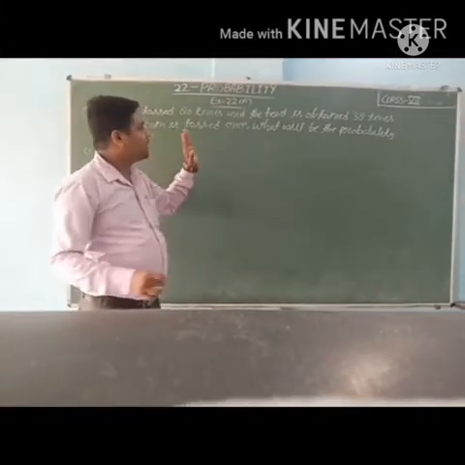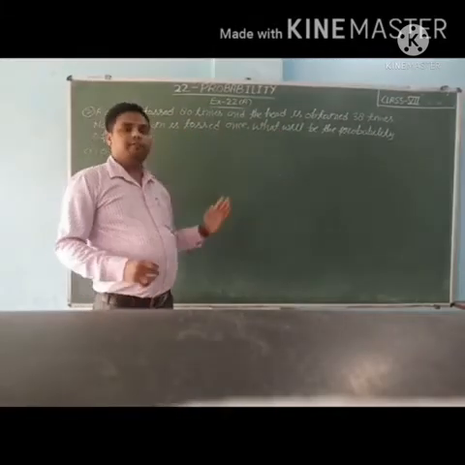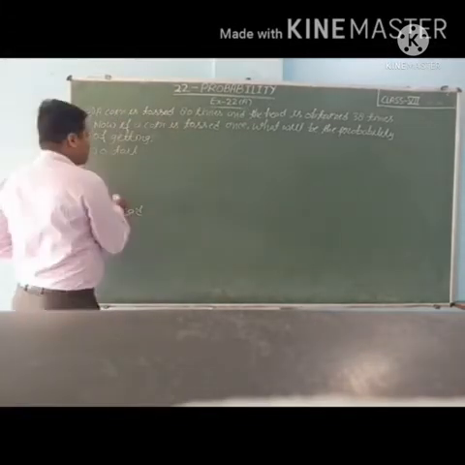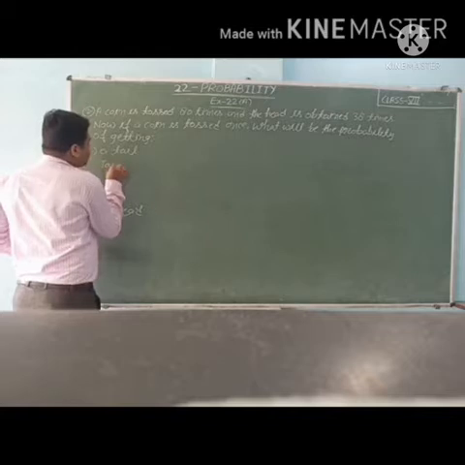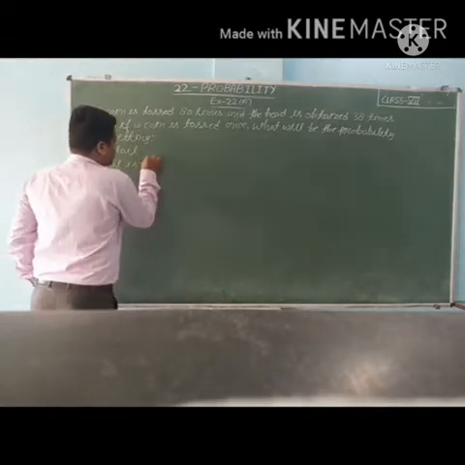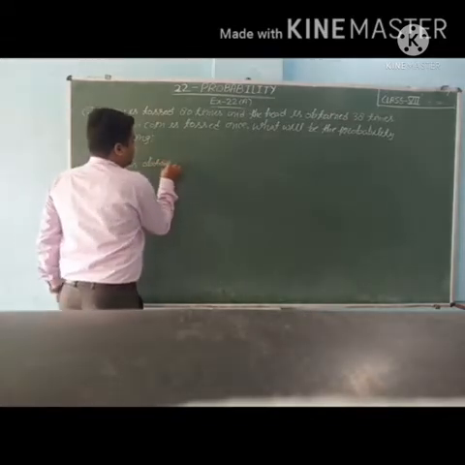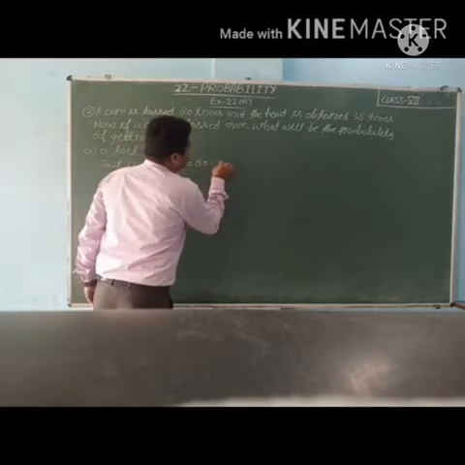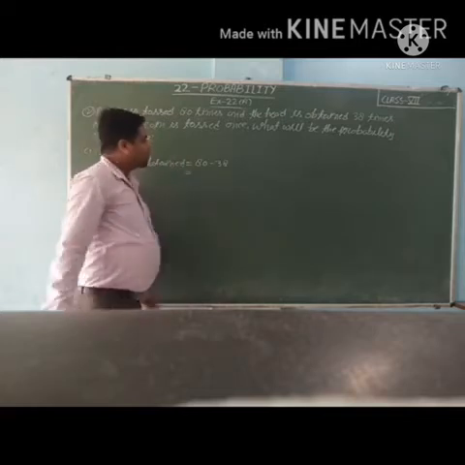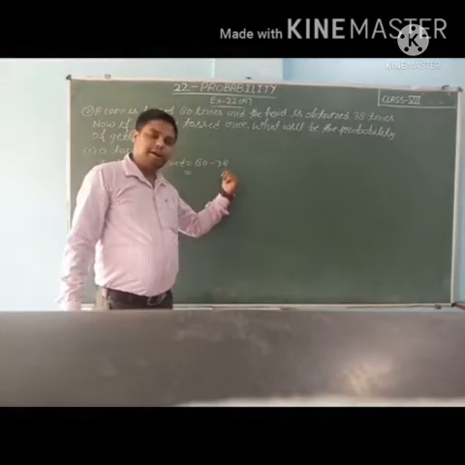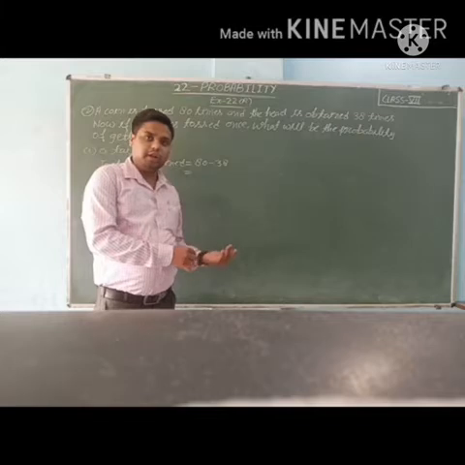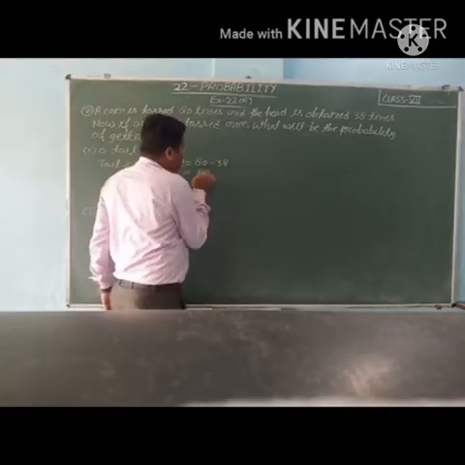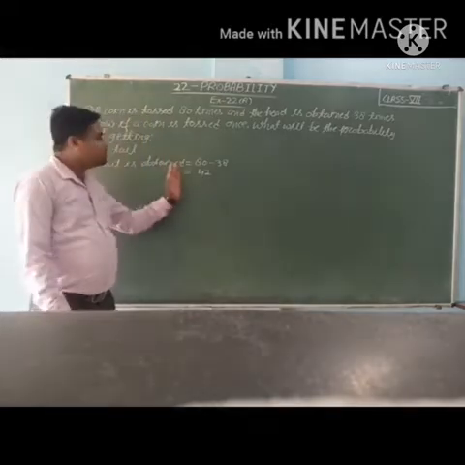The coin is tossed 80 times and 38 times head is coming, so we can find how many times tail is coming. Tail is obtained 80 minus 38 times, because 38 times head is coming, so the rest of the times tail will come. 80 minus 38 is 42. So 42 times tail is coming.